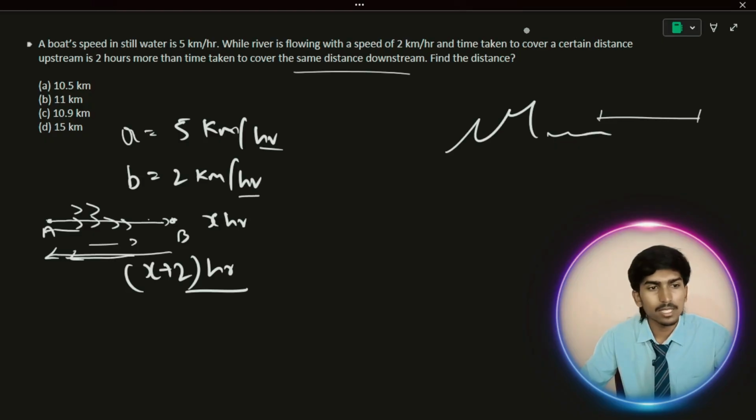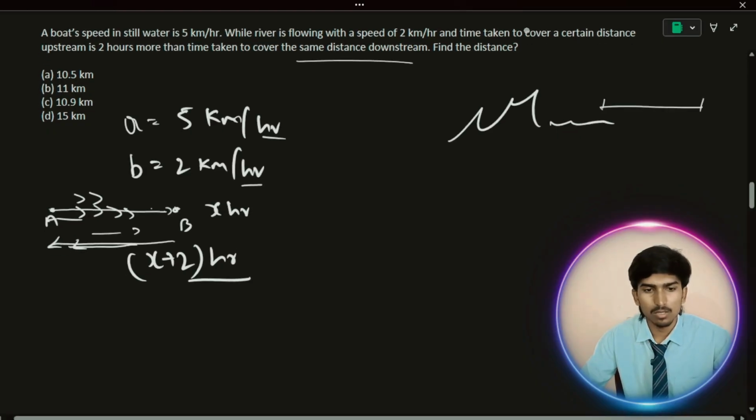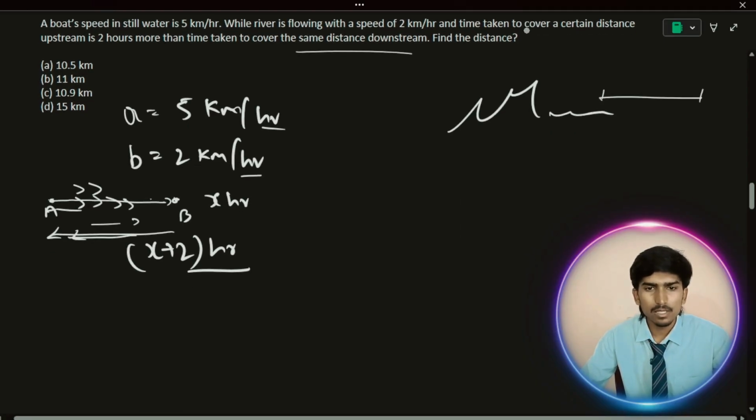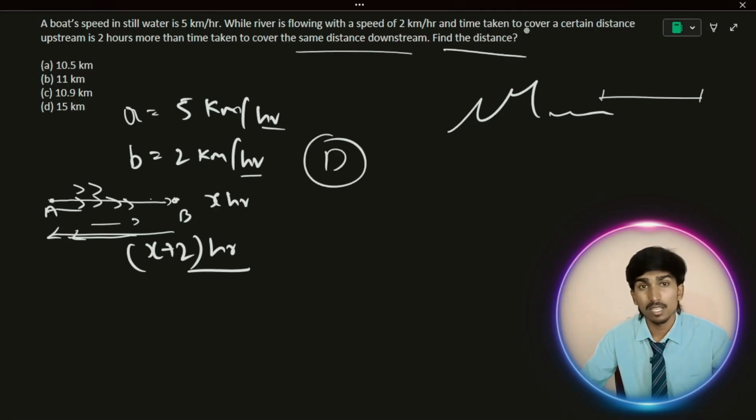Time taken to cover a certain distance upstream is 2 hours more than the time taken to cover the same distance downstream. You should understand it like this. They are asking to find the distance, because the distance is the same for both downstream and upstream. How can you find this? It's very easy.